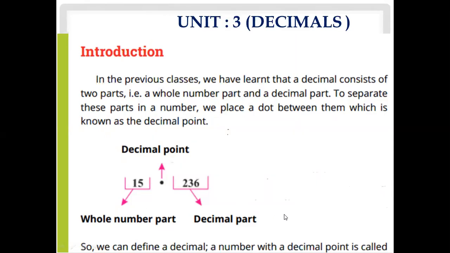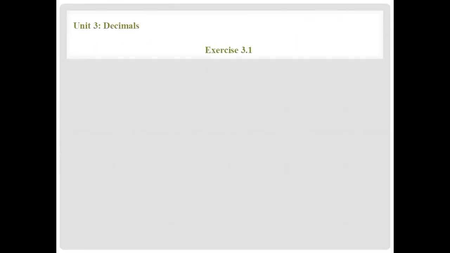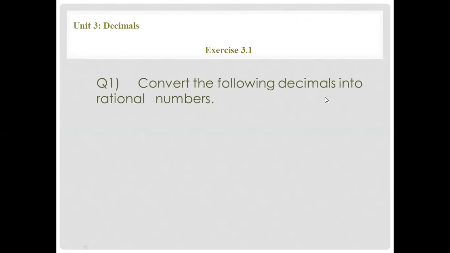Now come to the first question. Convert the following decimals into rational numbers. It means that the question is given in the form of decimals and you are going to convert them into rational numbers, that is, into fractions, in the p by q form. So how can you convert these?